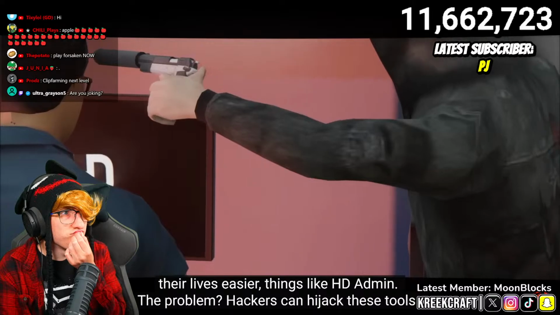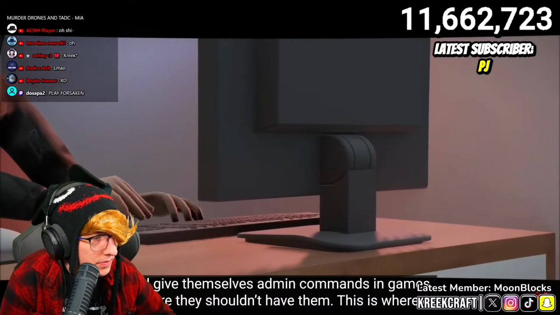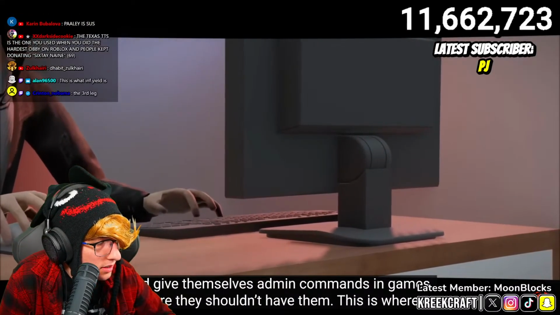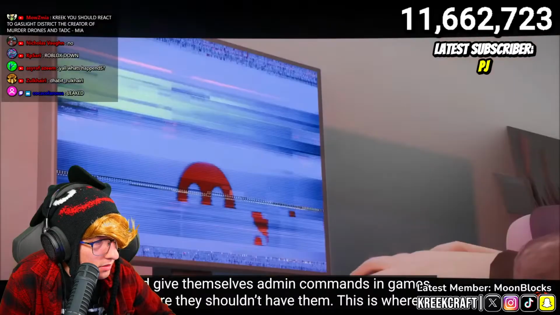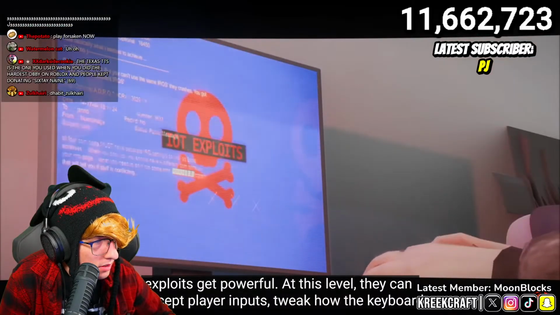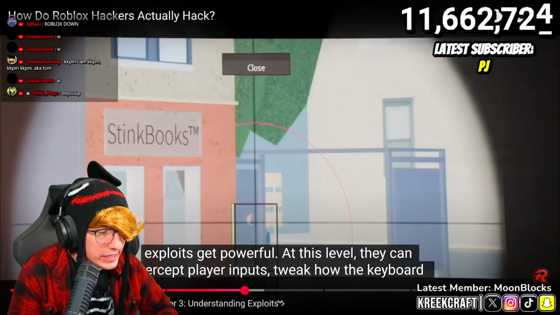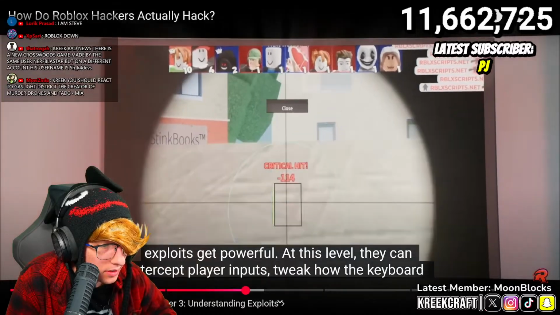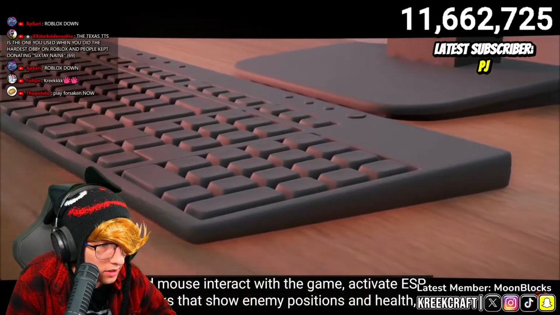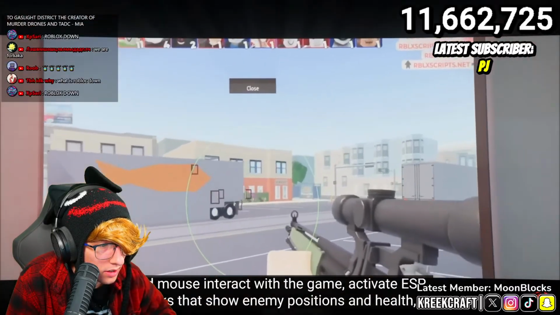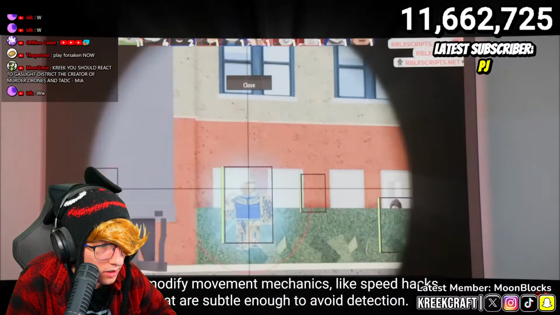But the problem? Hackers can hijack these tools and give themselves admin commands in games where they really shouldn't have them. This is where exploits start to get powerful. At this level, they can intercept player inputs, tweak how the keyboard and mouse interact with the game, activate ESP hacks that show enemy positions and health, and modify movement mechanics.